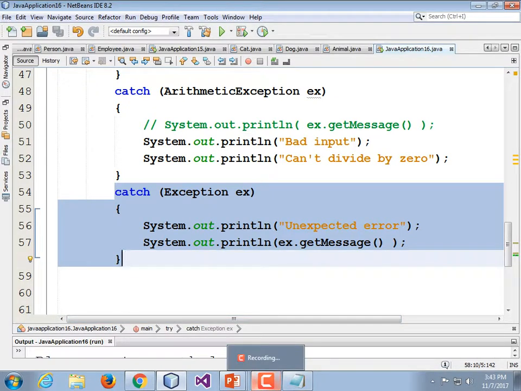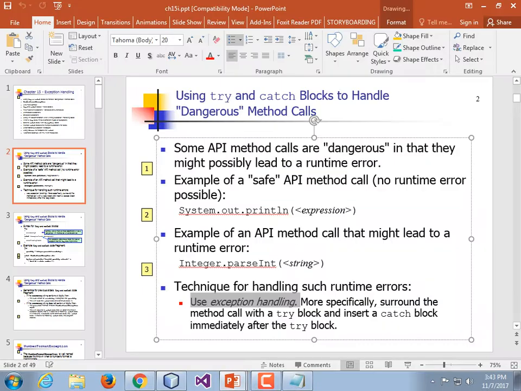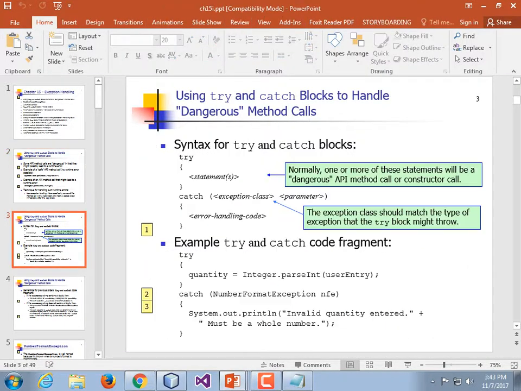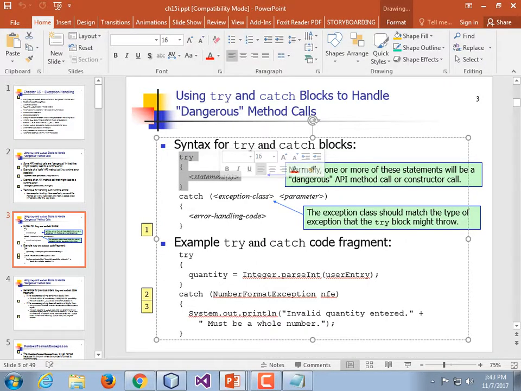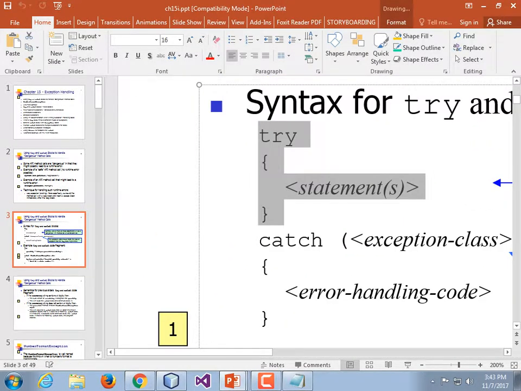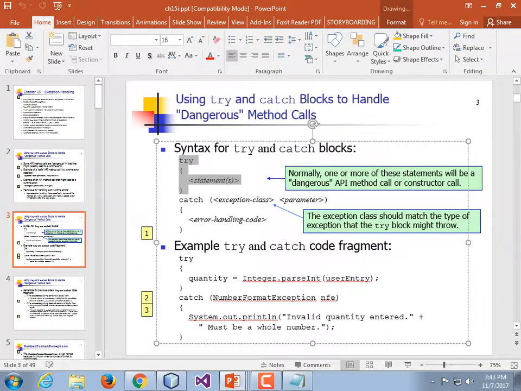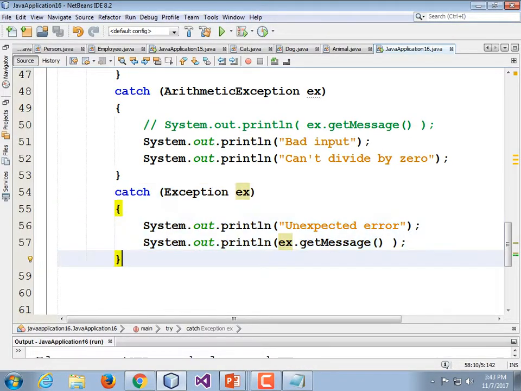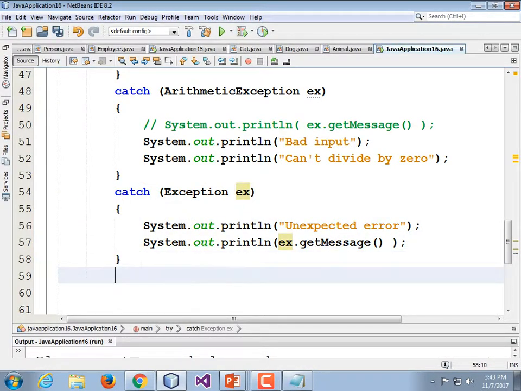All right, that's about enough to talk about exceptions. That gives the idea real clearly, in my opinion, but we're going to go ahead and hit the PowerPoint, see whatever extra illumination we need. So the general format, try, you put a block of code in there. Oh, that's right. I wanted to talk about looping in order to get them to enter good data, right? We're going to modify our code, or rewrite it, so that it does looping to force them to enter good data. Let's do it again.